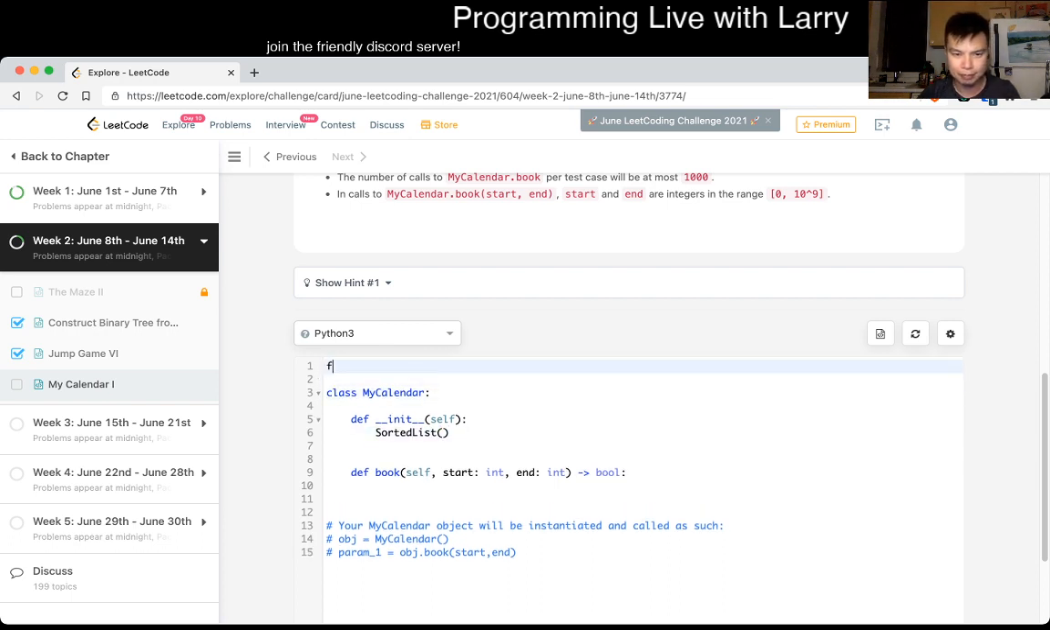Yeah, I'm a big fan of sorted lists, but make sure you know other ways of implementing around it. Otherwise, you don't want to be in an interview where they're like, nope, you cannot use it, right?